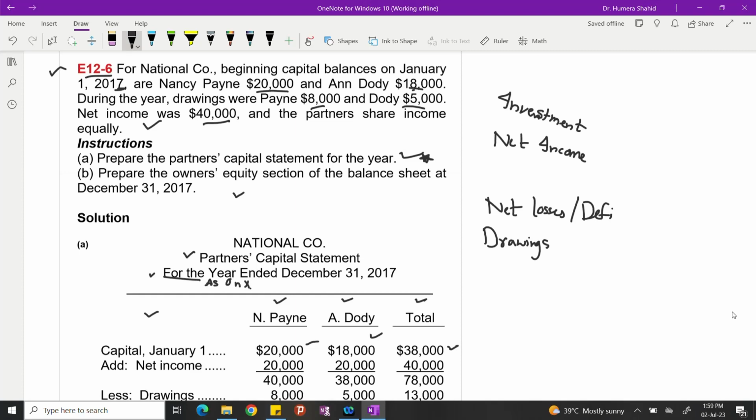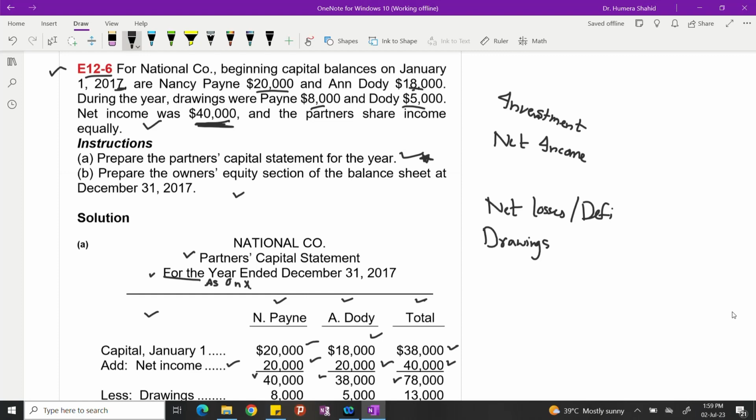Then net income, because all the additions we have to put first. So net income, they said they shared equally. So 40,000 divided by 2, 20,000 and 20,000. So add net income, 20,000 for Penny and 20,000 for Doddies. Altogether, it's 40,000. Then we have to make a total, and then we will deduct whatever things are for deductions. So total is 40,000 for Penny, and Dory has 38,000. So altogether total is 78,000.